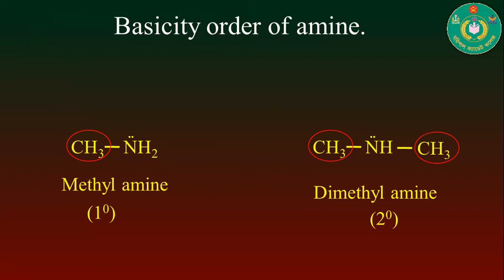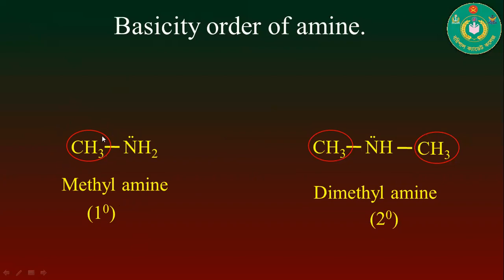If we have to compare these two compounds, then first of all we have to consider the presence of alkyl groups. First of all, consider methylamine.